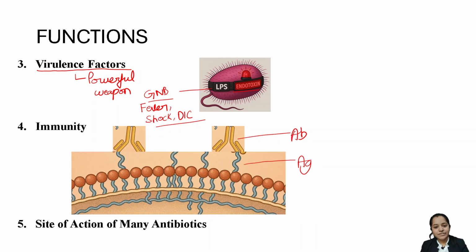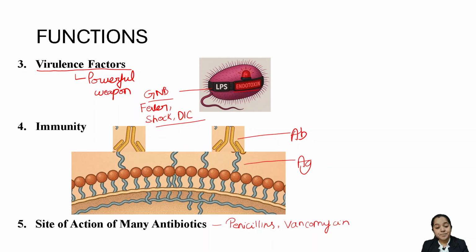Now coming to the fifth function, which is site of action of many antibiotics. The bacterial cell wall is the site of action of many antibiotics. For example, your penicillin, your cephalosporins, your vancomycin. Got it? These are the functions of your cell wall.